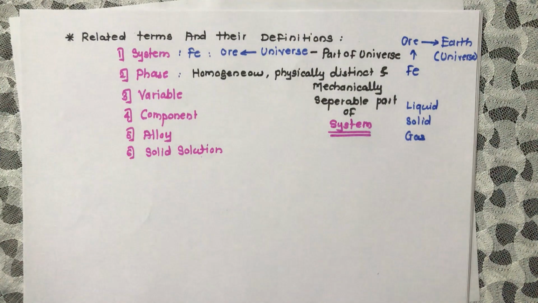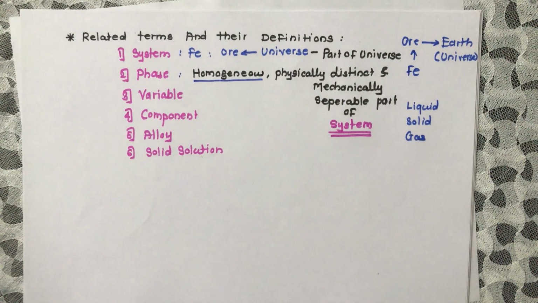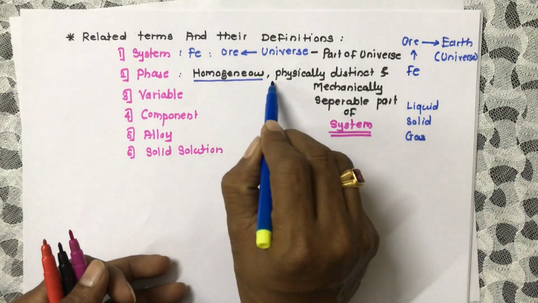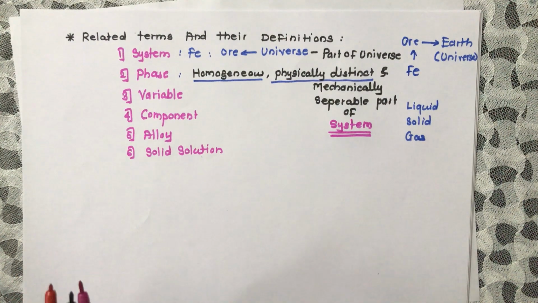Phase means it is homogeneous, meaning whatever mixture we have taken is a homogeneous mixture. Physically distinct means we can physically identify the different phases, or the different states of the material.